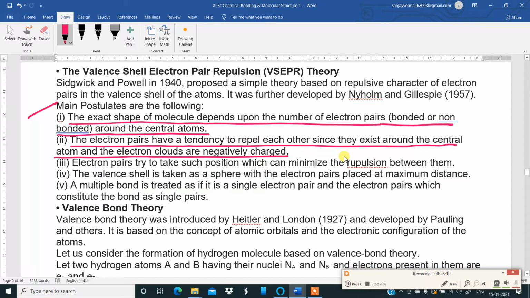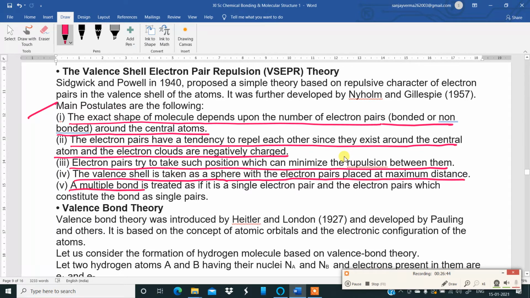Number three, electron pairs try to take such positions which can minimize the repulsion between them. So they try to reorder themselves in such a manner that the repulsion is minimized between the electrons because they carry the same charge.